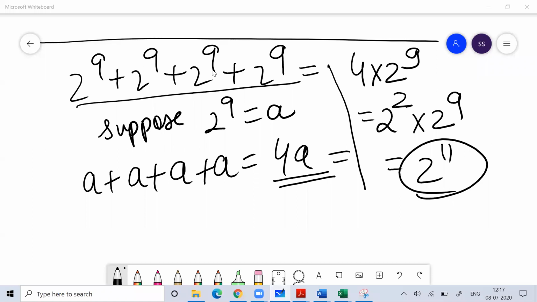Okay, everyone understood this? Done? Very easy. Anyone have any doubt?